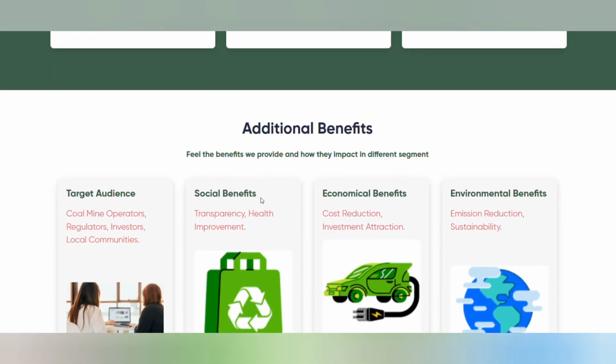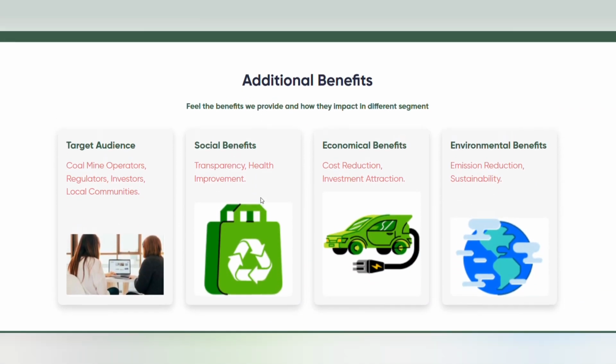Moving below, we have additional benefit sections. We have stated all the benefits that this solution will be providing to society in various segments. We have also listed the target audience that we will be catering to, which is the coal mine operators, regulators, investors, and the local communities. Our solution provides benefits in social, economic, and environmental sections, with transparency and health improvement, cost reduction, investment attraction, emission reduction, and sustainability.